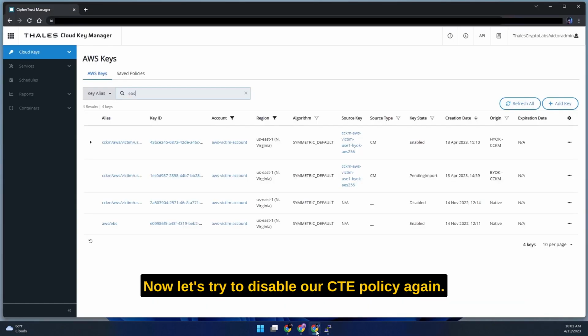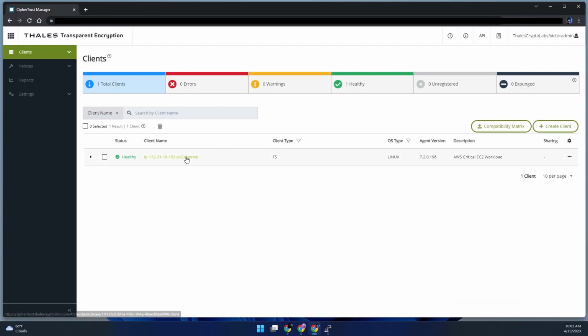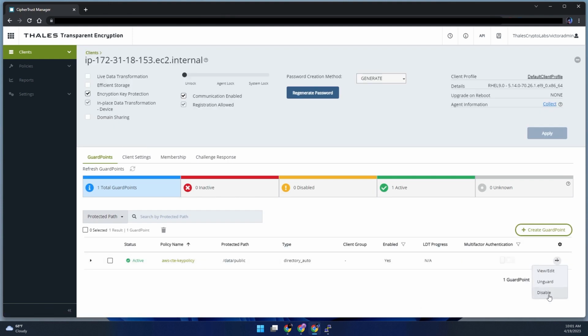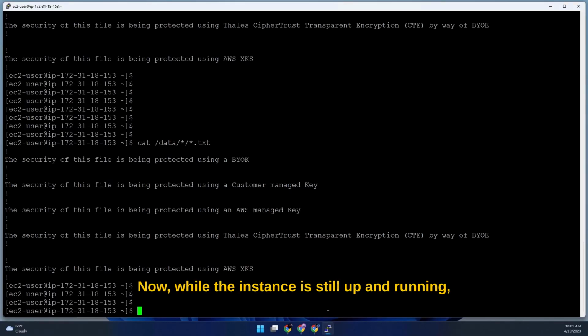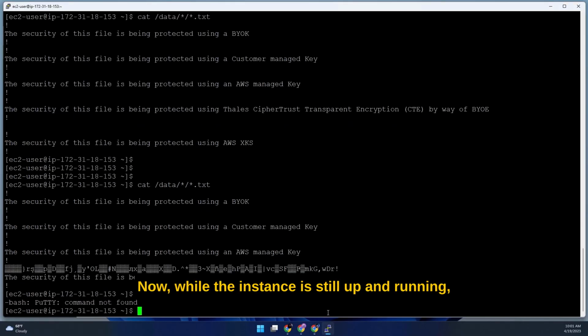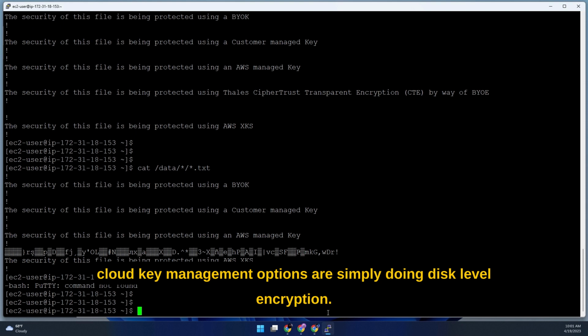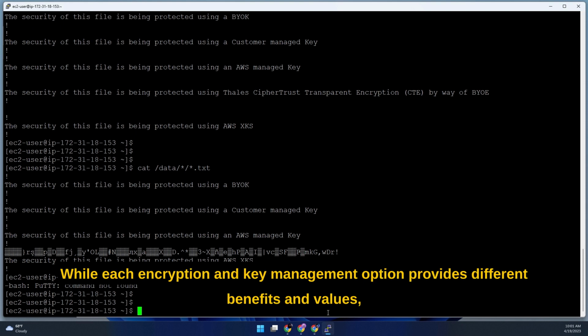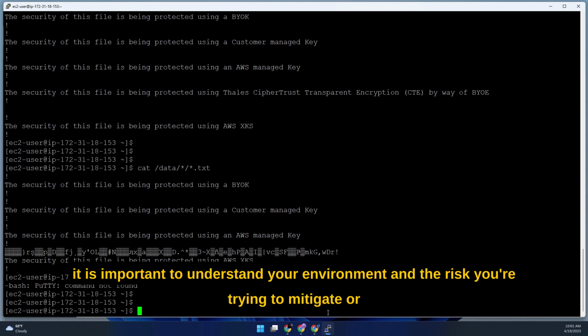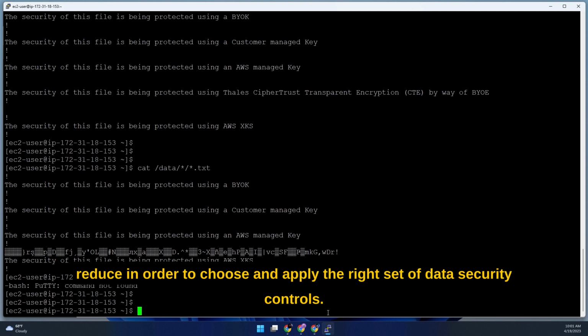Now let's try to disable our CTE policy again. While the instance is still up and running, the data is no longer accessible. That's because CTE is providing a file level encryption solution, while all the other cloud key management options are simply doing disk level encryption. While each encryption and key management option provides different benefits and values, it is important to understand your environment and the risks you're trying to mitigate or reduce in order to choose and apply the right set of data security controls.